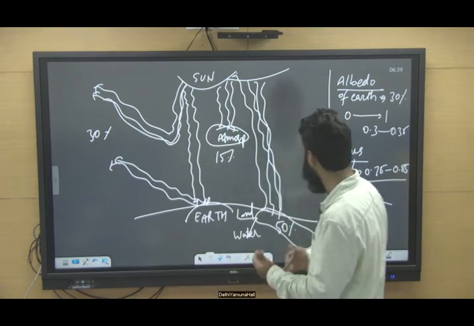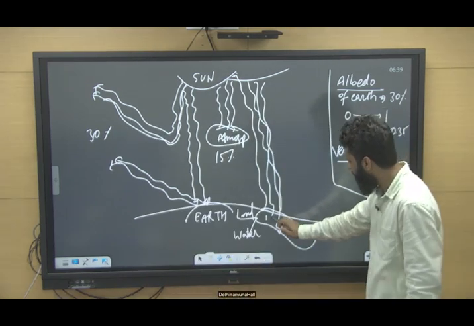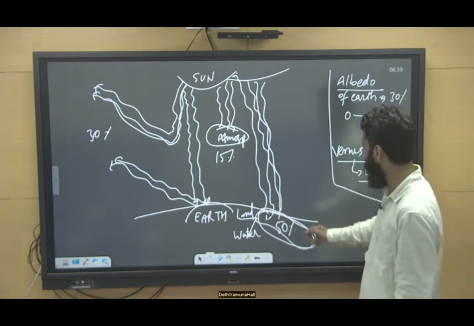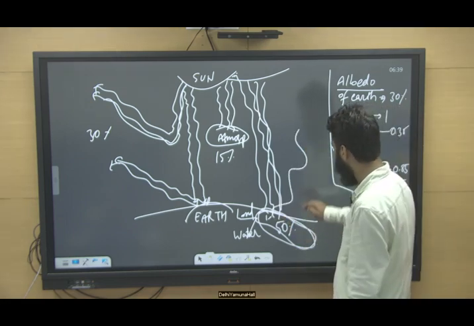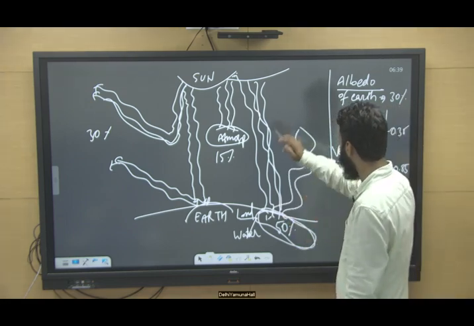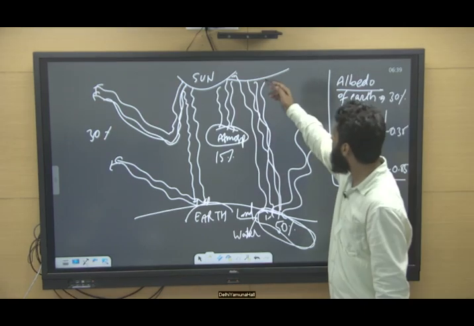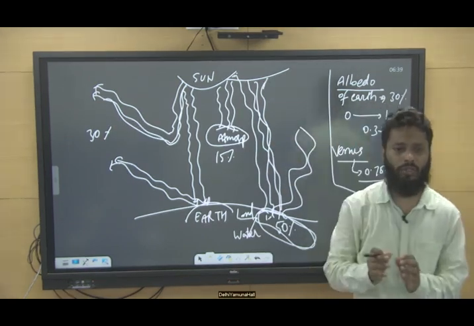But when sunlight is absent, this Earth surface starts radiating its heat. But see the difference. These incoming solar radiations have shorter wavelength.